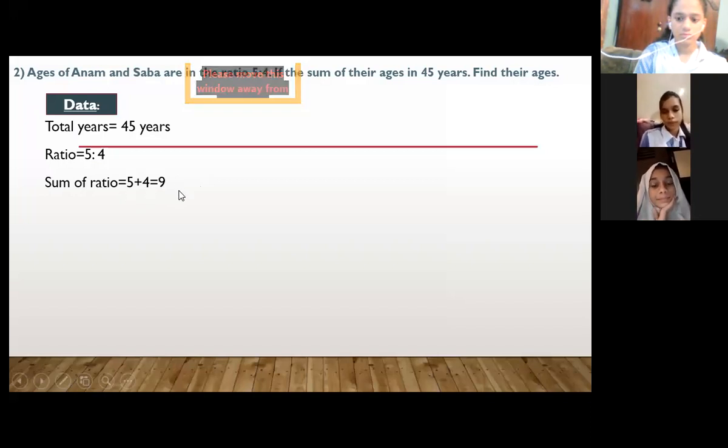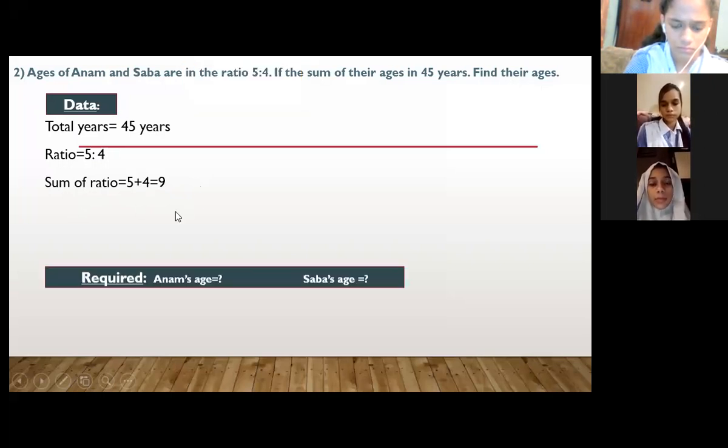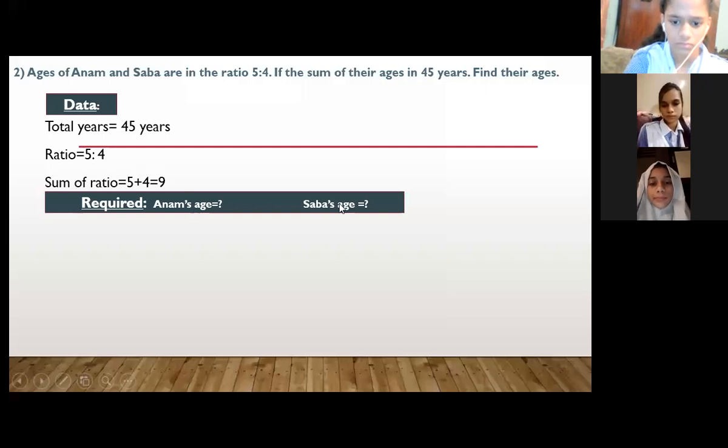Is it clear? Is it clear, beta? Clear or not? Okay. So, what is required in this question? Find their ages. What is written over here? Find their ages. So here we can write in the required: Anam's age and Sabah's age.